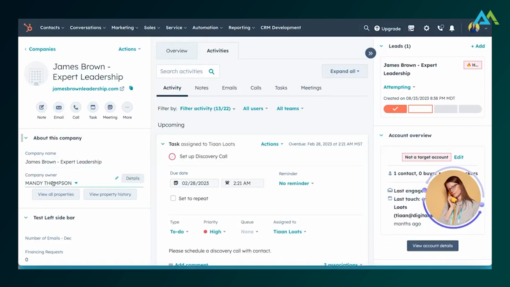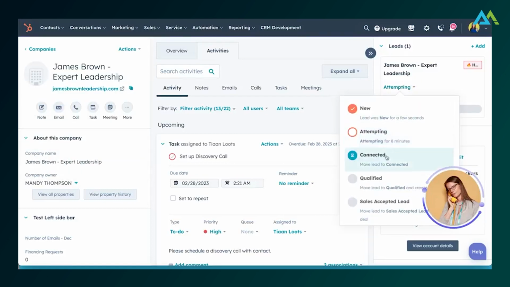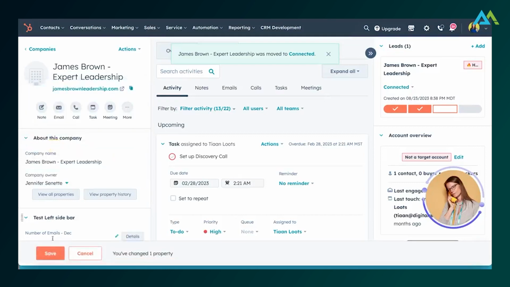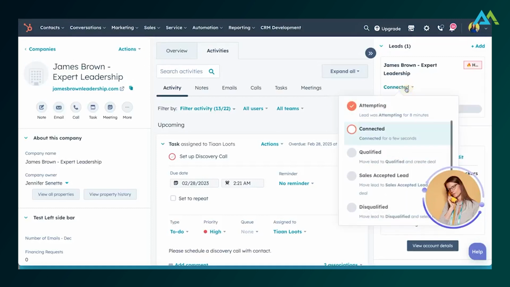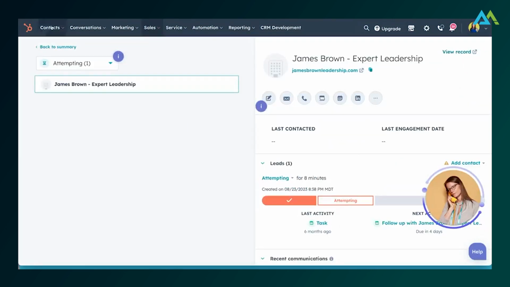And then what we're going to see is that this is mine right now, right? Now, what I could do is say, okay, great. I booked her a meeting. So I've connected with the person. Now I'm going to change the owner of this lead. And now it's going to be Jennifer's job. When she qualifies that lead to open a deal, then she'll go to sales accepted lead and then she'll create the deal manually, right? So these are a couple of ways, when we're considering the lead object, that we can work around the handoff.